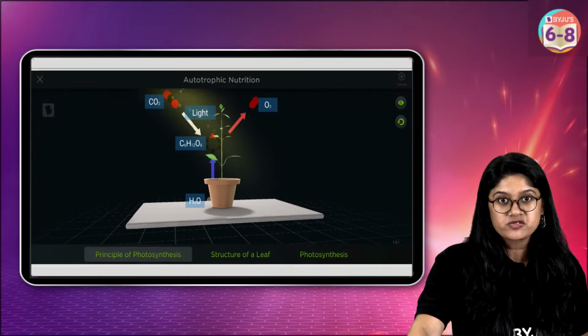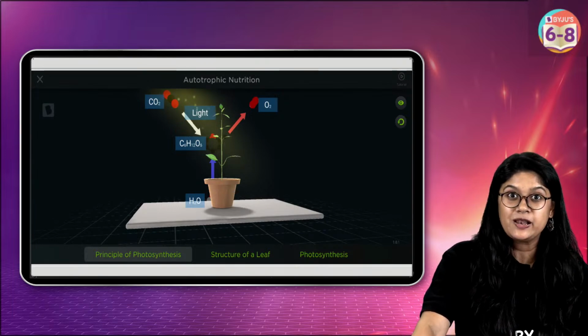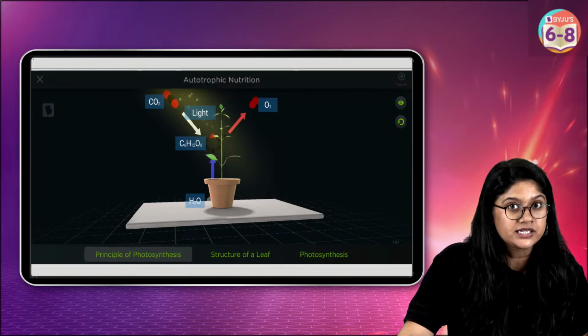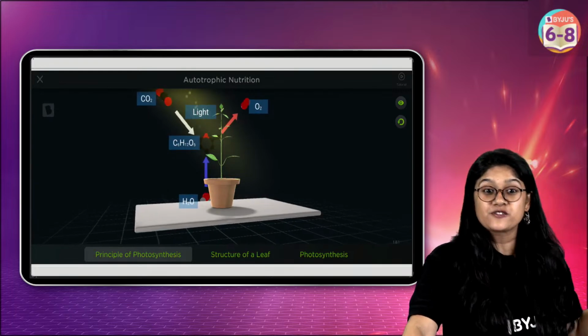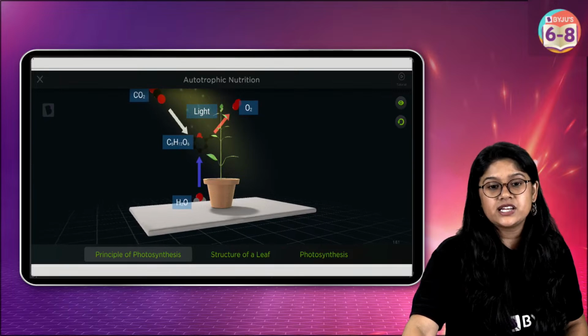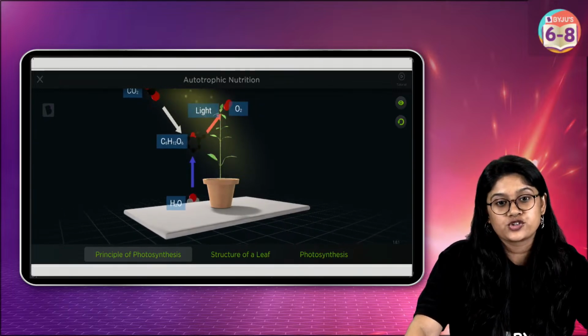So, at Byju's, we believe in visualization. This is what we have, and this is amazing. It actually helps us to understand. So we have CO2 and H2O, water, the important raw materials, in the presence of sunlight. And in the chlorophyll, we'll see the formation of C6H12O6, that's glucose, and the release of oxygen.